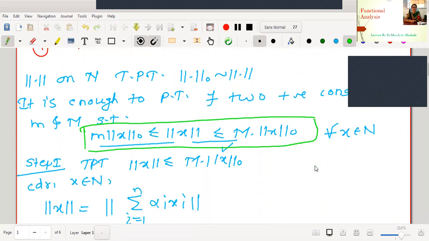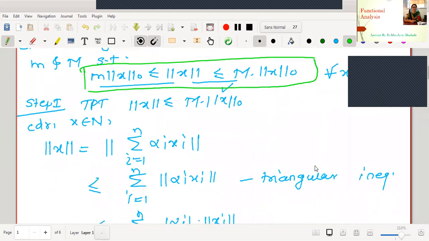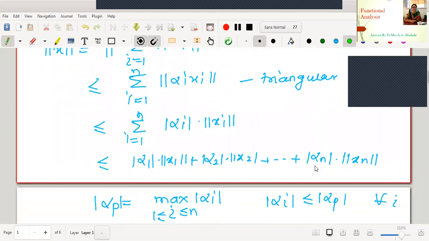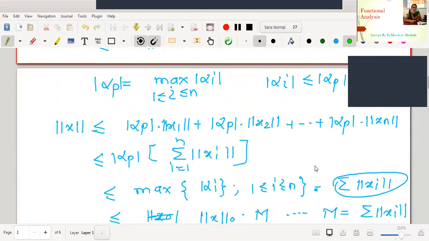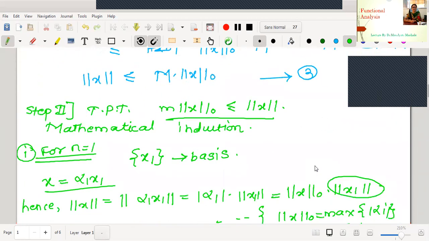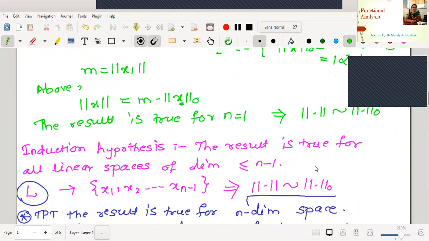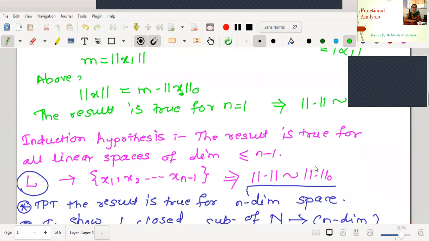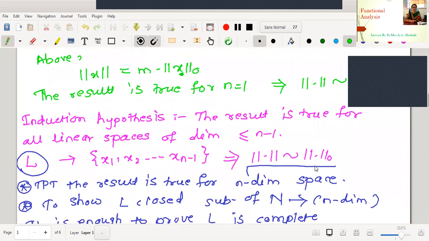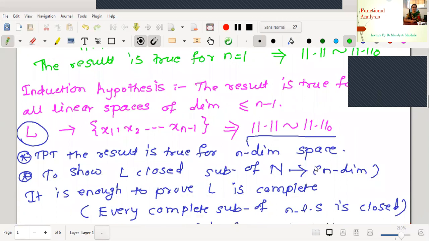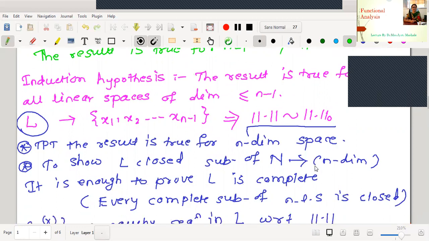To prove this, the right part of the inequality is the easier job. Here are the steps. Norm x is less than or equal to M times mod alpha x, with some steps. The right part is easy. To prove the left part, we are going to use mathematical induction. For n equals 1, this is easy. We will assume the result is true for spaces of dimension less than or equal to n minus 1. Therefore, we have started with a linear space L of n minus 1 dimension, over which the norm is equivalent to norm 0.